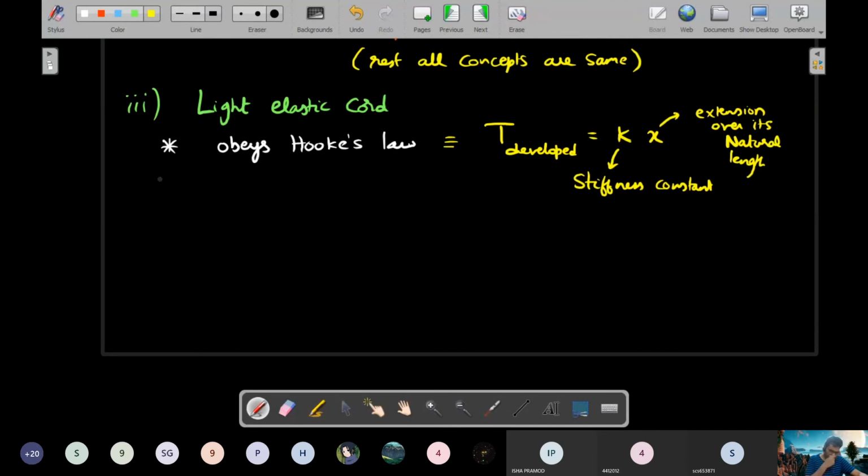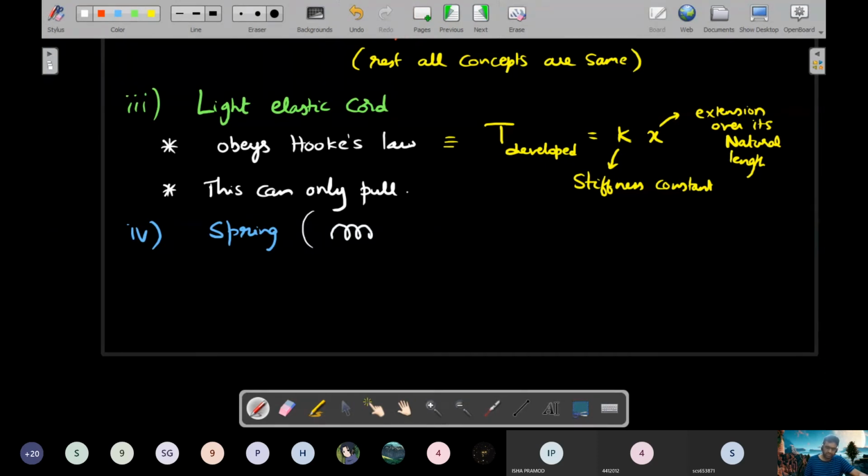Next one. The cord is like a string. This can only pull, no pushing. And the last situation is the spring. The symbols that you will see for a spring in a diagram are of two types. Either you would see something like this in any picture, or in mechanics you see something like this. These are the two symbols that you would immediately recognize that he's talking about a spring.